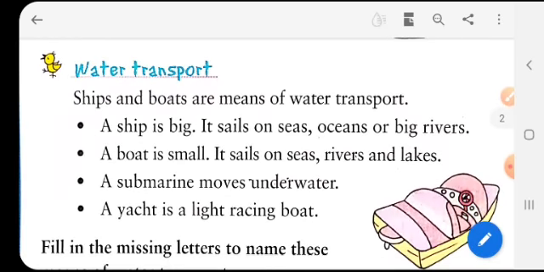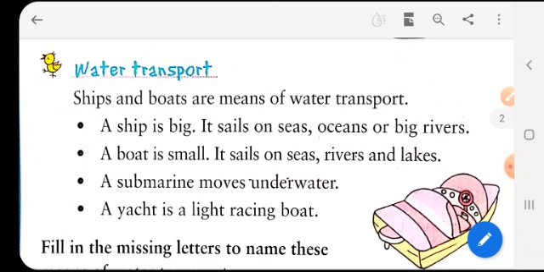Next we have the water transport. So the vehicles that are used for water transport are ships and boats. They are the means of water transport. They carry people as well as goods from one place to another. Firstly, a ship is big. It sails on seas, oceans or big rivers. So, a ship is big and it sails on seas, oceans and big rivers.